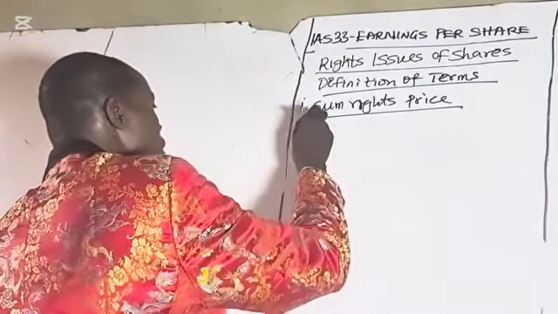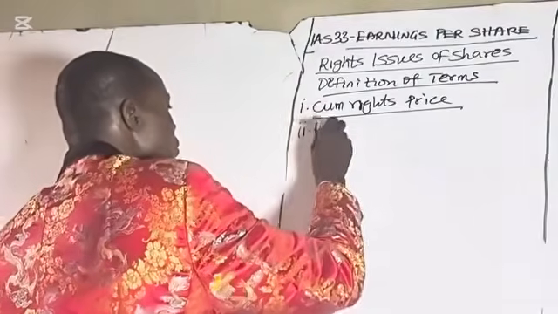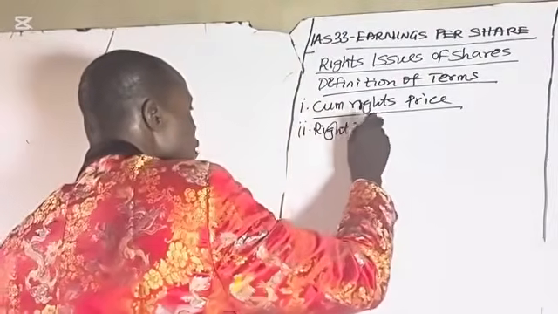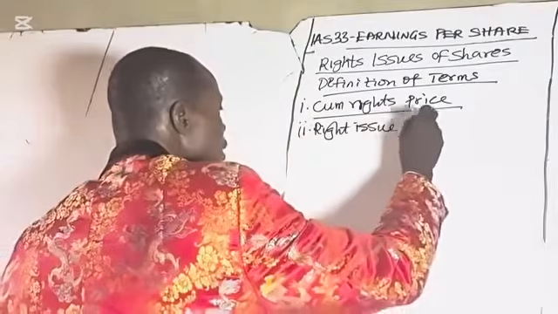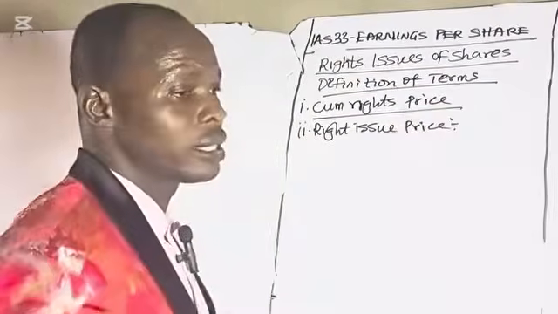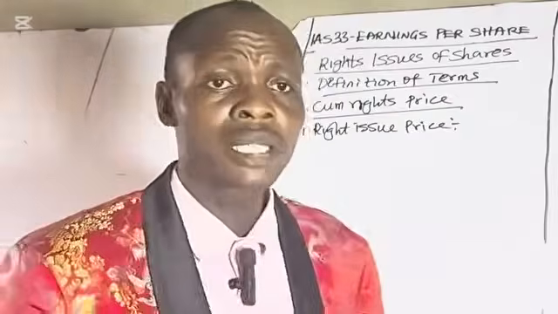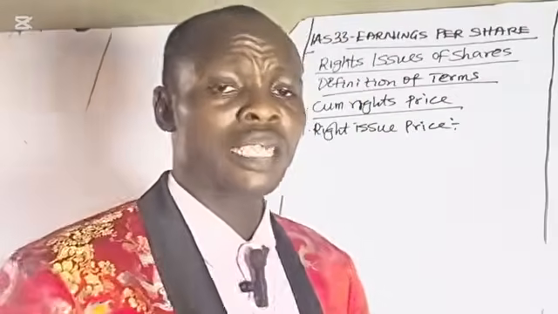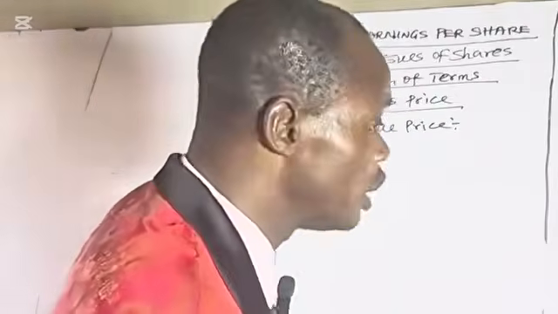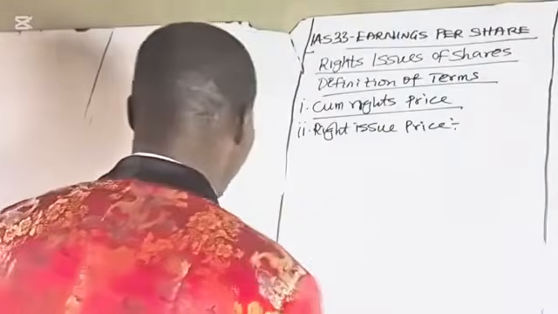Number two, rights issue price. This is the price at which the rights issue shares were made. The price at which the rights issue shares were made.